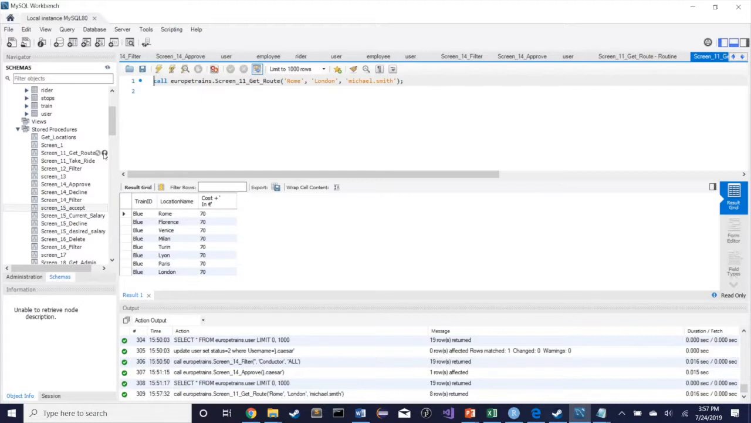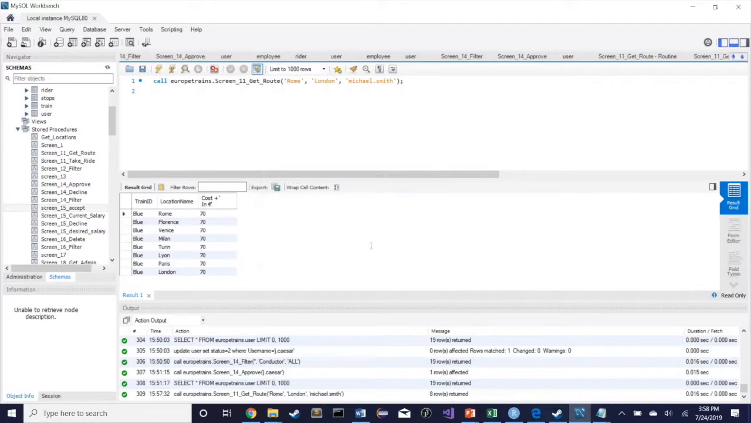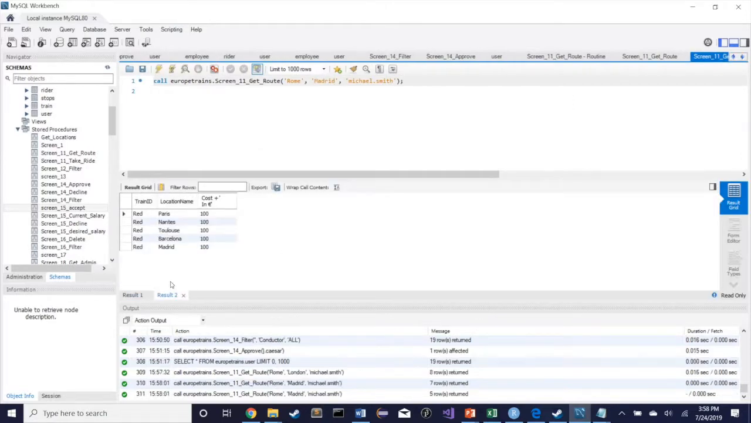Michael's second trip will be from Rome to Madrid. And this will involve a transfer. We have each train here as a separate query for your convenience, and the first trip will be from Rome to Paris on the Blue Line, and the second trip will be from Paris to Madrid on the Red Line, and the entire trip will cost 100 euro.